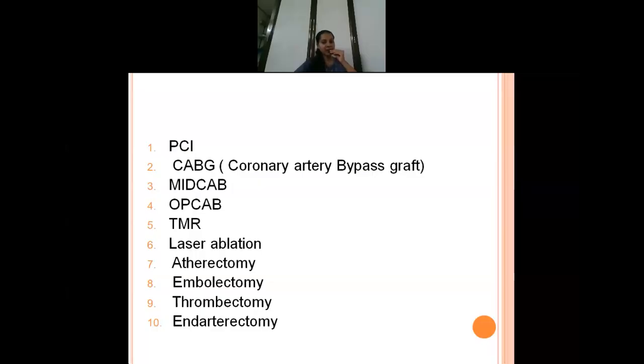TMLR and even laser ablation I'll be discussing in detail in angina pectoris, okay. Then after that come atherectomy, embolectomy, thrombectomy, and endarterectomy. We'll see that endarterectomy and atherectomy are one and the same, okay. We'll see all of the surgeries in detail.